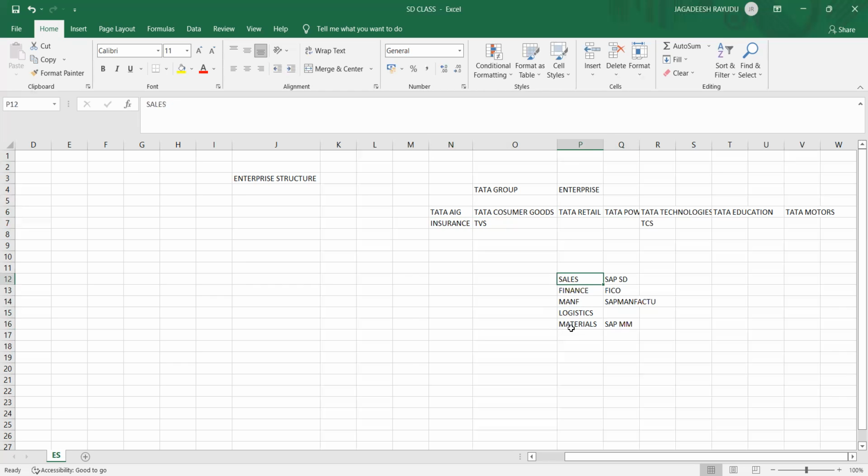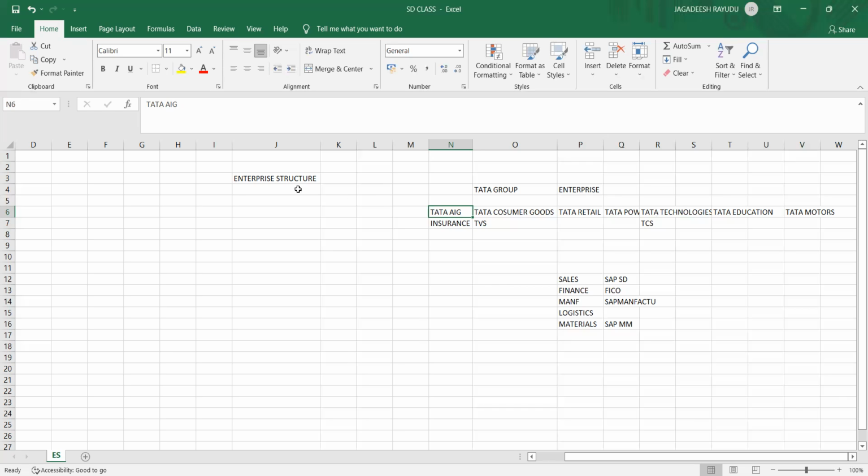We will try to take different modules depending on the domain of the customer. Insurance selling is different from your car selling. Your education is different from, again, your Tata Technologies. Again, they are selling the services. Your retail is different from your insurance. Like that, if you compare domain to domain, and within the domain, customer to customer, your requirement varies.